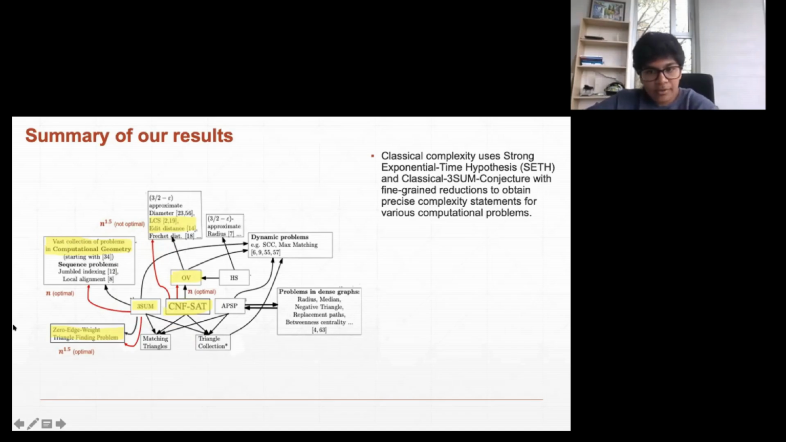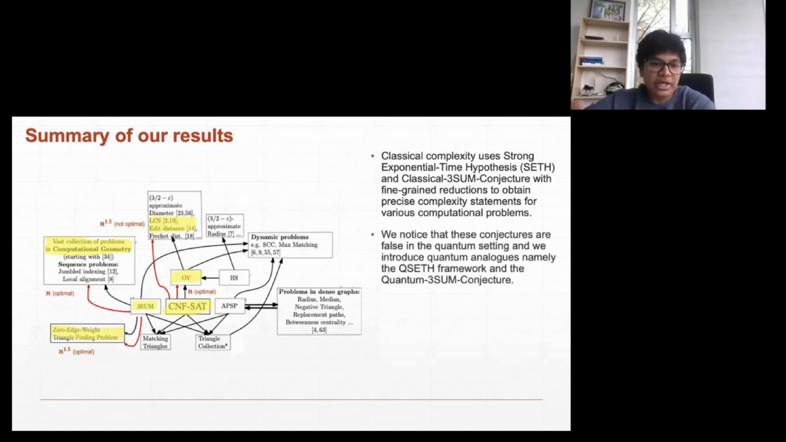In our project we are following similar principles, but we understand that these conjectures don't hold in the quantum setting the way they used to hold in the classical setting. So we first give the quantum analogs of these conjectures, and we also understood that some of these reductions cannot be directly ported to the quantum world. So we came up with fine-grained reductions which are inherently quantum, and we are also establishing these relationships.